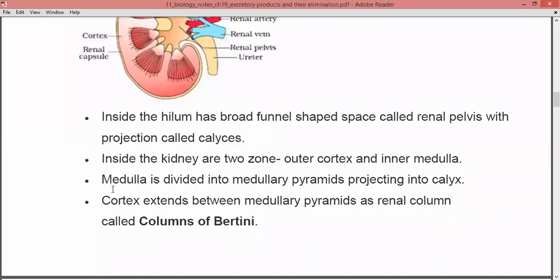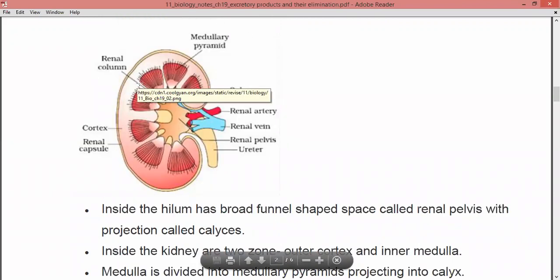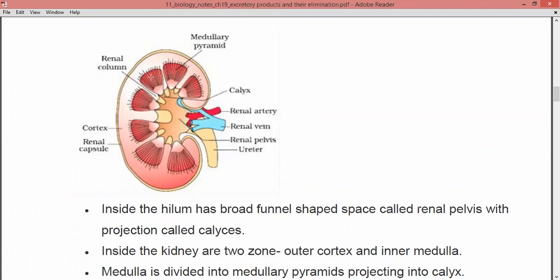The cortex extends between the medullary pyramids as renal columns, known as the columns of Bertin. So as you can see over here, between the two pyramids there is also the cortex region, right? You can see where I am showing the cursor here, then here.